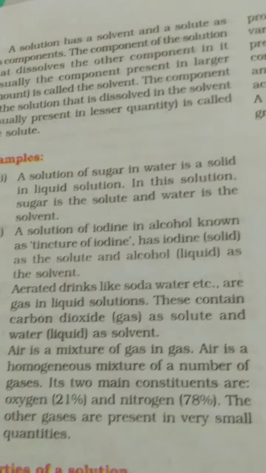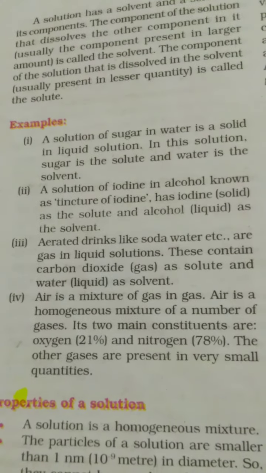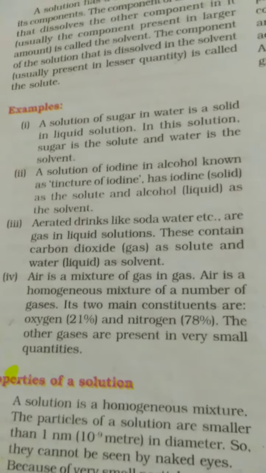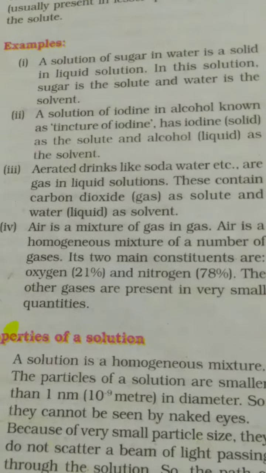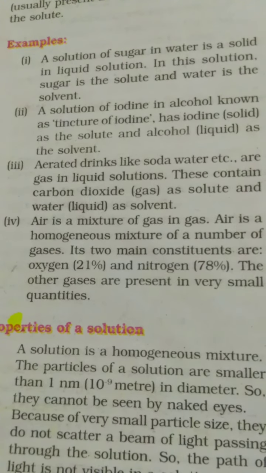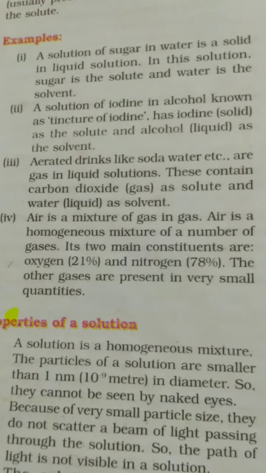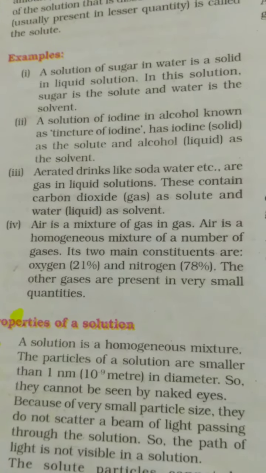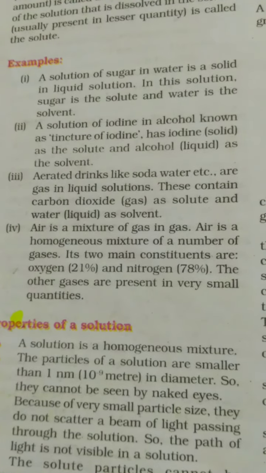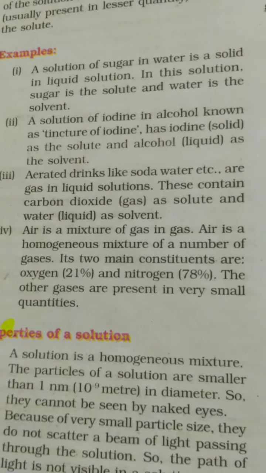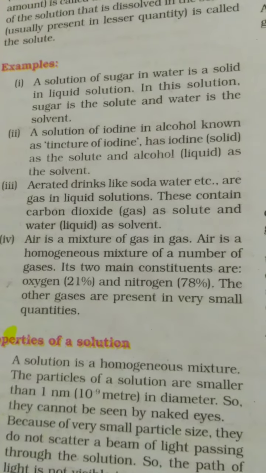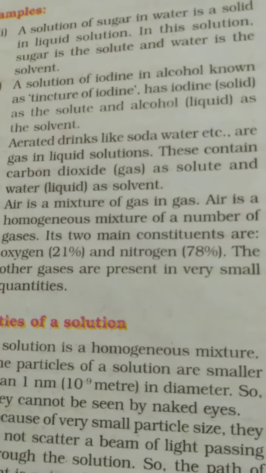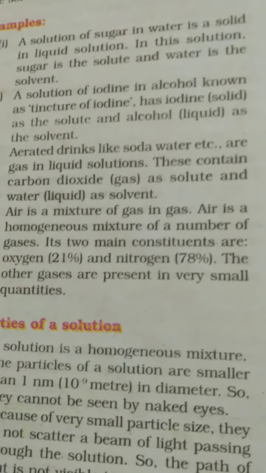What I am trying to tell you is that in every example, we will try to find the state of the solute and solvent, to make it clear what different states can form a solution. Here, in a solution of sugar and water, sugar is solid and water is liquid, so it is a true solution of solid in liquid. Water is the major part, which is the solvent, and sugar is the smaller part, which is the solute and is solid in nature. Sugar syrup etc. are true solutions.